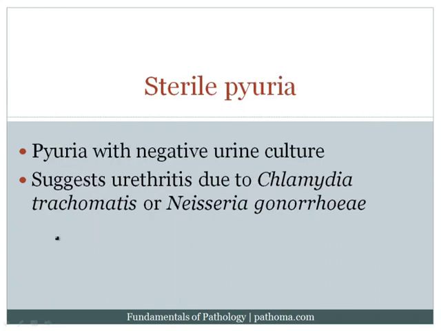Now, if a patient presents with sterile pyuria, which basically means that they have pyuria, but they have a negative urine culture, then you want to think about urethritis. Now, remember that if they have pyuria, you'll see greater than 10 white blood cells per high power field in the urinalysis, and you'll see leukocyte esterase on the urine dipstick, but the culture would be negative. And remember, the culture was the gold standard for making the diagnosis of cystitis. So when you have pyuria, but you have a negative culture, you're thinking about urethritis. And that's important because the key organisms then become chlamydia and Neisseria.